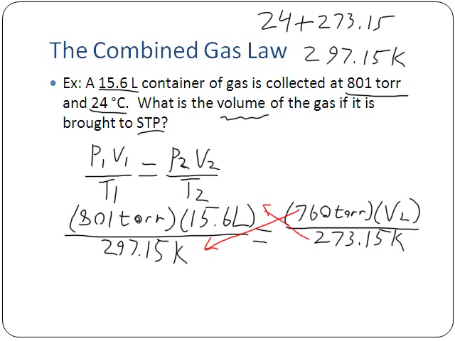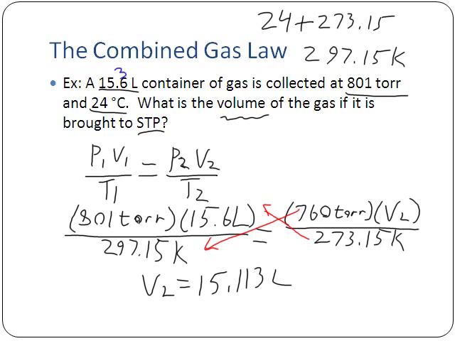If you once again take out the calculators here: 801 torr times 15.6 liters, and then times the 273.15, because that's being cross-multiplied up to the top, and then divided by 297.15 K, and we also divide that by 760 torr. When we do that, we end up with an overall V2 of 15.113 liters.